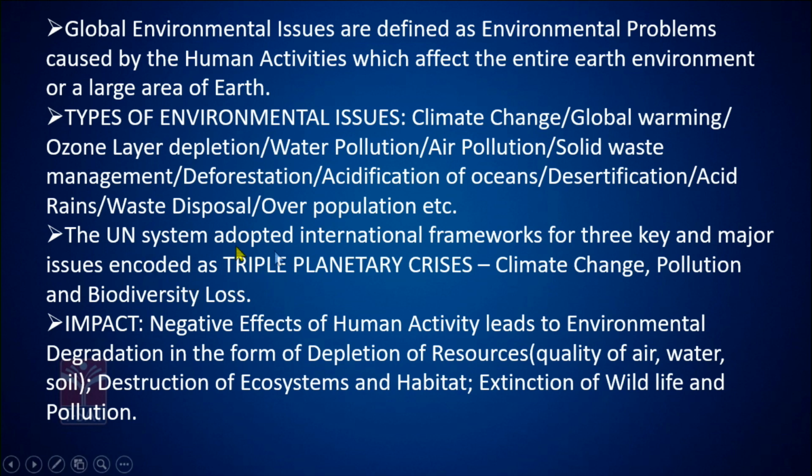The United Nations system adopted international frameworks for 3 key and major issues which are termed the triple planetary crisis, and this triple planetary crisis comprises climate change, pollution and biodiversity loss. Out of all these various types of environmental issues, the alarming issues which are causing catastrophic effects on the existence of the planet Earth are 3: climate change, pollution and biodiversity loss.